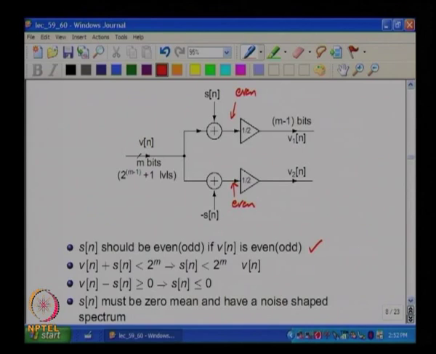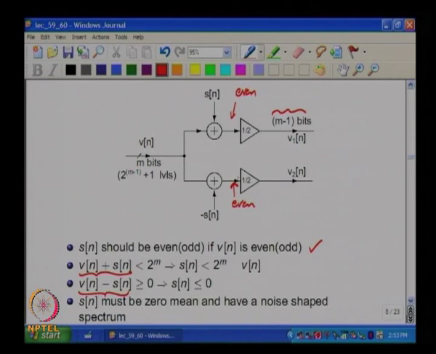Is that clear? Okay. And if you want to make sure that these are exactly m minus 1 bits, you must make sure that V plus S must be less than 2 raised to m, and similarly V minus S must be greater than or equal to 0.